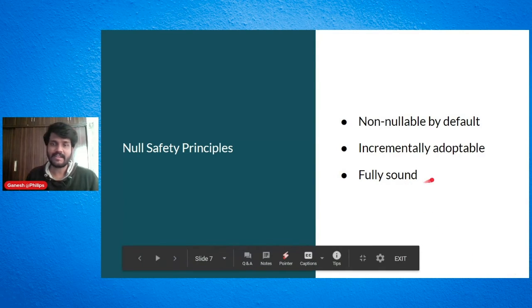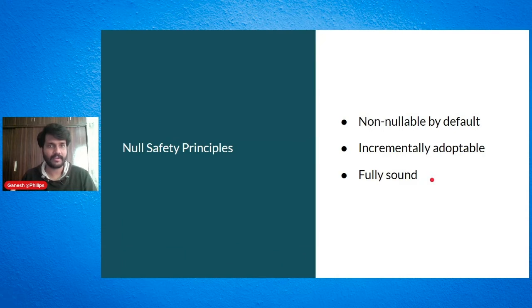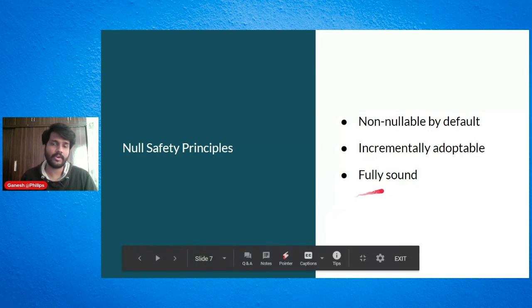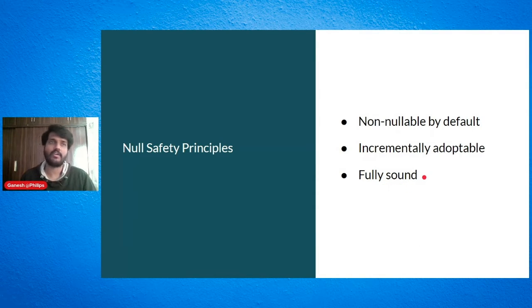The third one is fully sound. That is what the Dart team and the Flutter team want to achieve: that all the code written using Dart or Flutter be fully sound. What do they mean by fully sound? Fully sound means that there will not be any null exceptions or null issues at runtime. The code will not fail due to null. That is what they mean by fully sound.